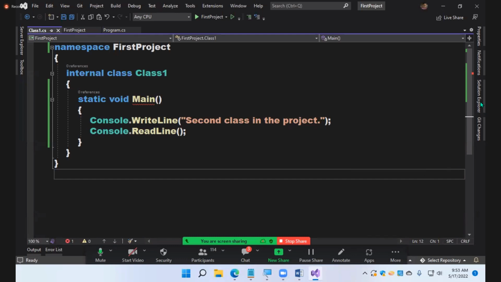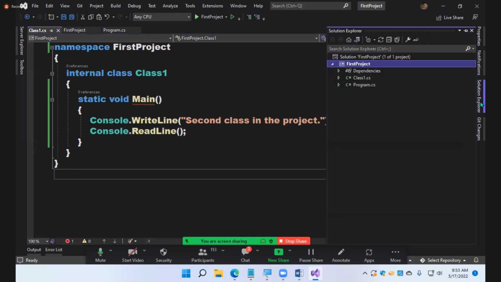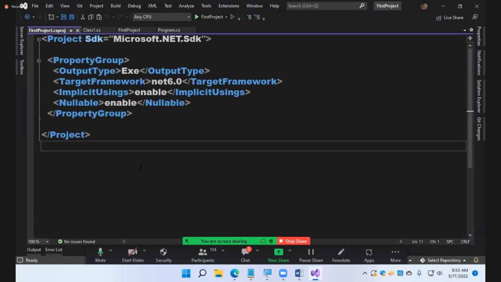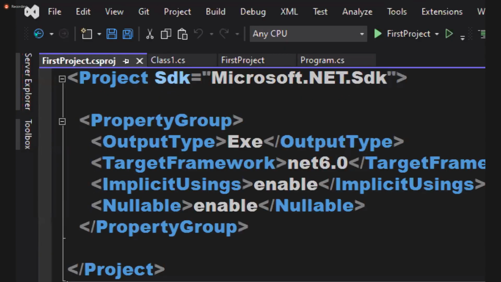Watch. Again, open the Solution Explorer. After opening the Solution Explorer again, what you do is double click on the project. When you double click on the project, it opens a file, and that is called the project file. We call that a project file. All of you observe it.